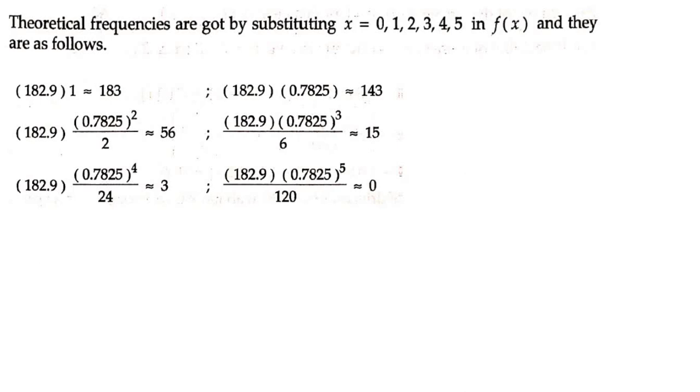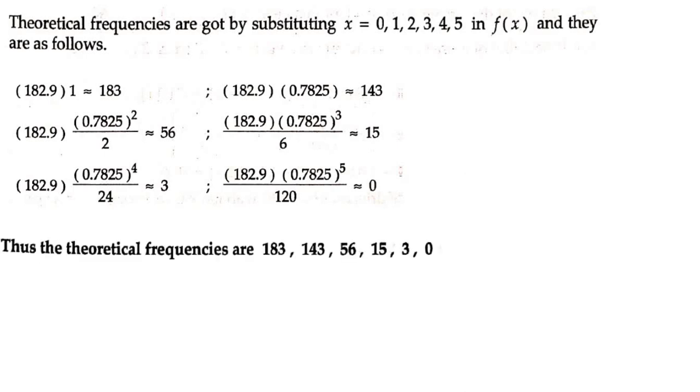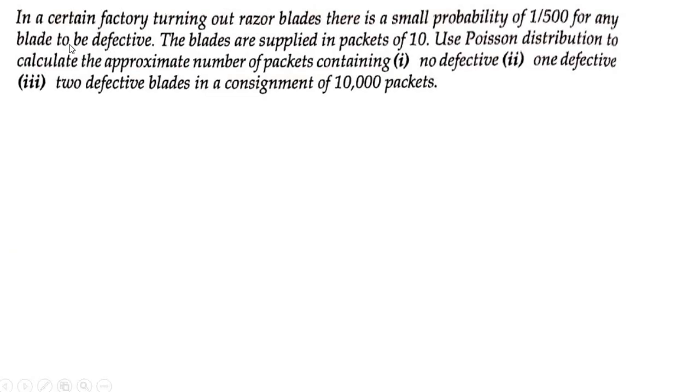So whatever you find, summation fx divided by summation f, whatever answer you obtain, that is also equal to m. Substitute that in a probability distribution and find f of x is equal to summation f into p of x. Substitute all the values. Then for the given value of x, we have to find the theoretical frequencies. We'll move on to the next problem now.